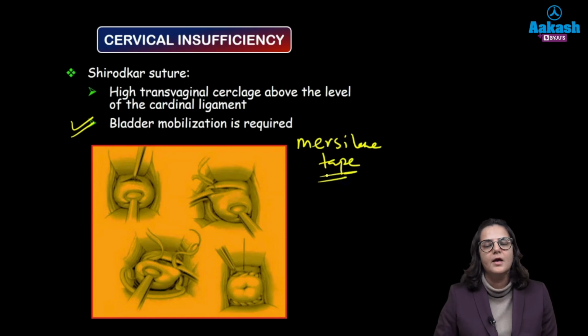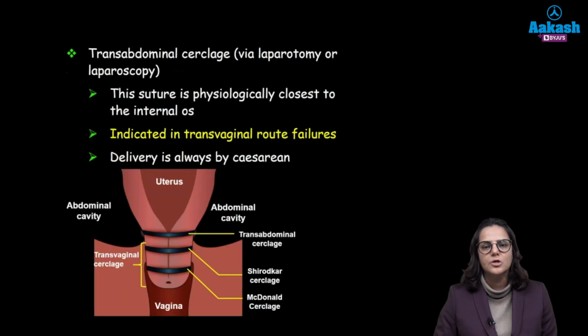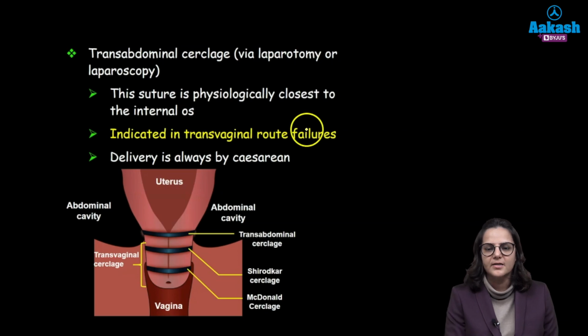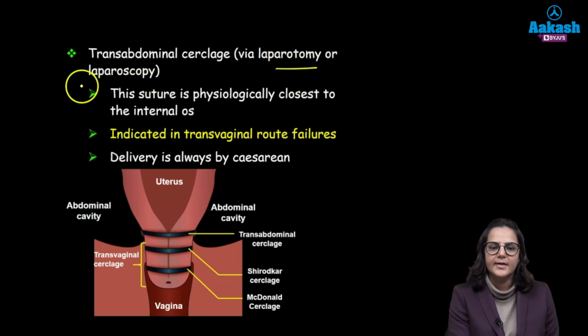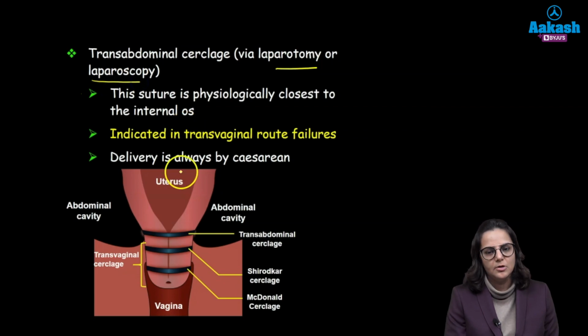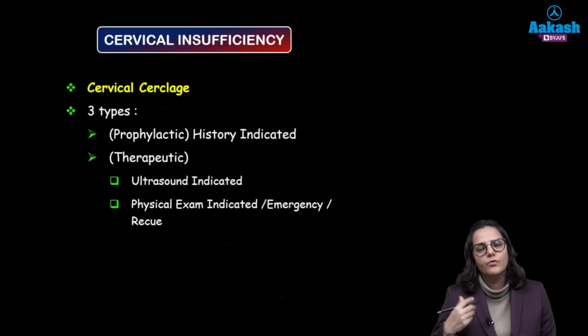Alright, and what do we do in the abdominal approach? So abdominal is done, as the name suggests, transabdominally. It can either be done through a laparotomy or it can be done through a laparoscopy. So the suture is closest to the internal os, and when we deliver these patients, we only deliver them by cesarean section.